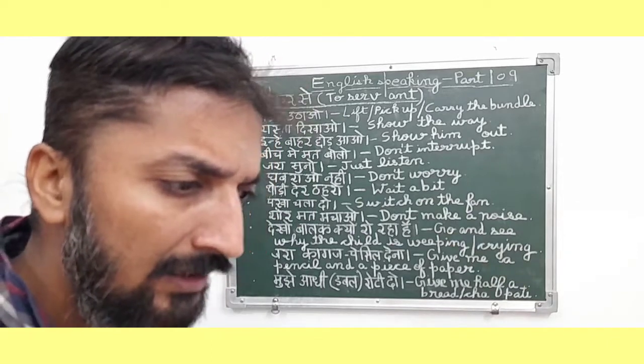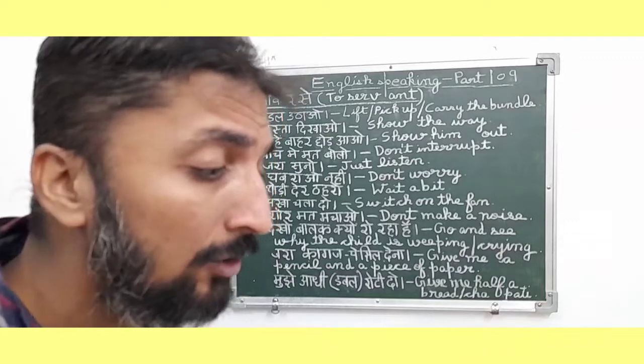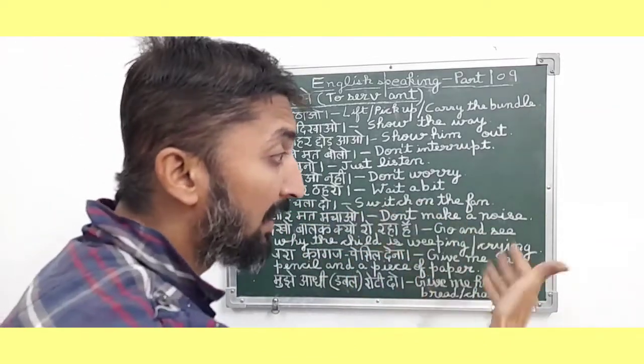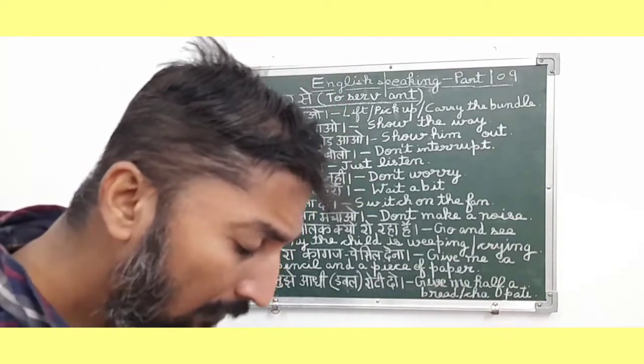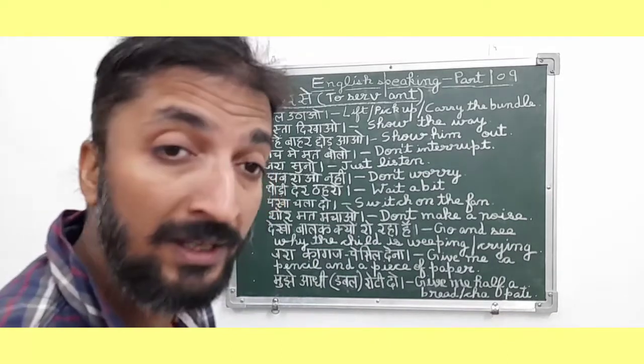Friends, basically it is also an order and command type sentence because we are ordering our servant, "भाई शोर मत मचाओ, बिना शोर के काम करो." So in English it means don't make a noise. So friends, we are basically ordering our servant, "शोर मत मचाओ," means don't make a noise.